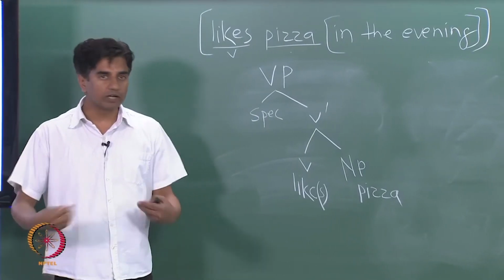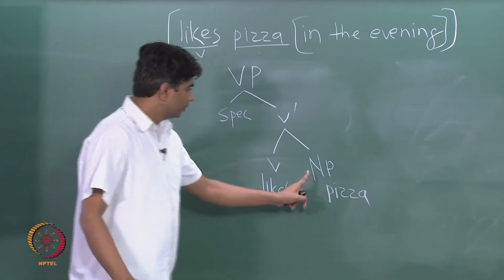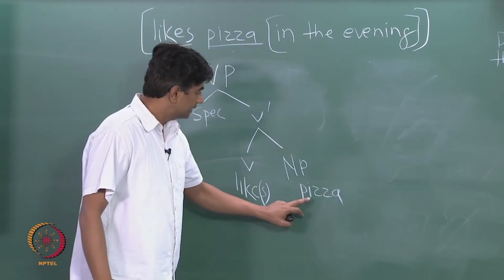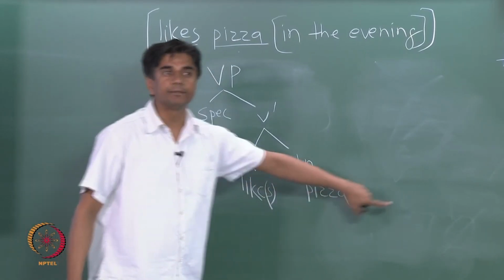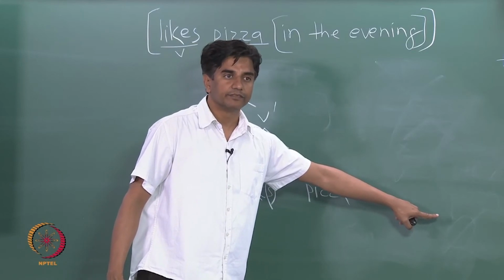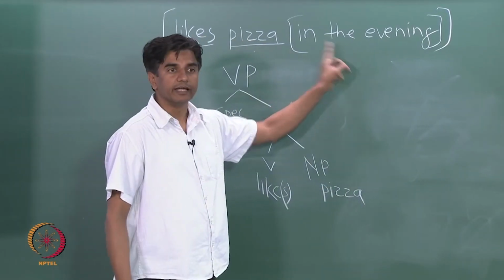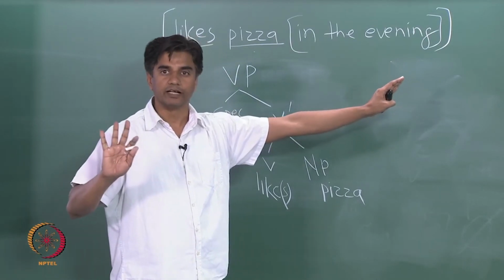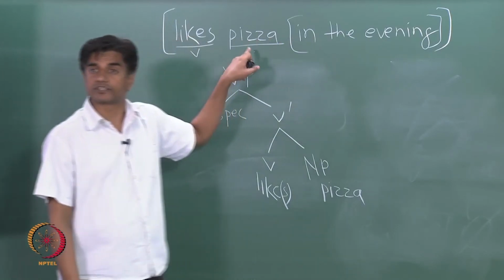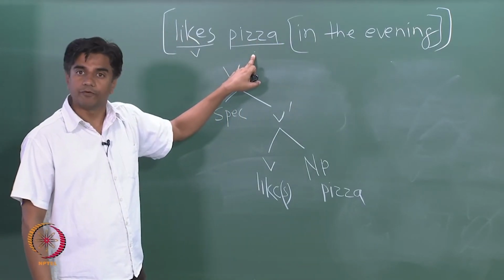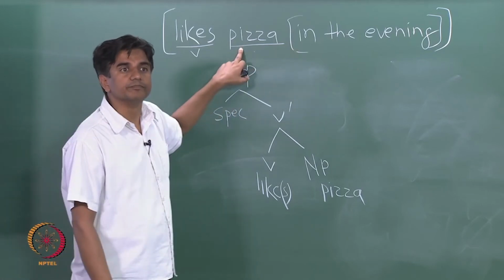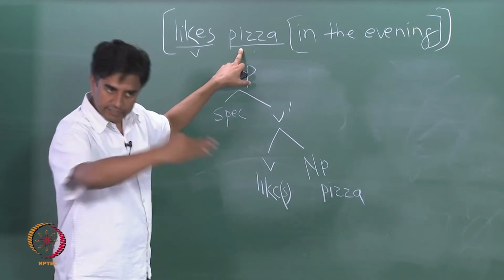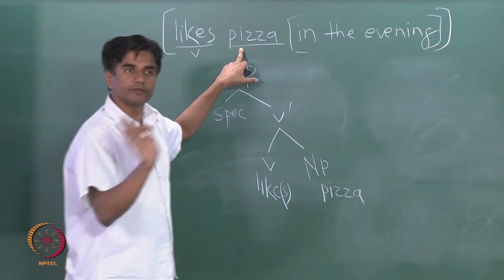Okay? So one way was to expand this further, okay, and say that this N has the PP complement. Okay? N has the PP complement, and then we go from there. Are you with me? But since we are saying this is not part of the object, therefore it does not become the complement of this N. Now, just a moment ago I told you what's the distinction between a complement and adjunct.